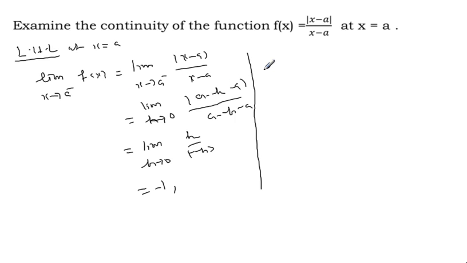Now we'll try for the right hand limit. Limit x approaches a plus of f of x is equal to limit x approaches a plus, x approaches a from the right side of a. This is the actual interpretation.